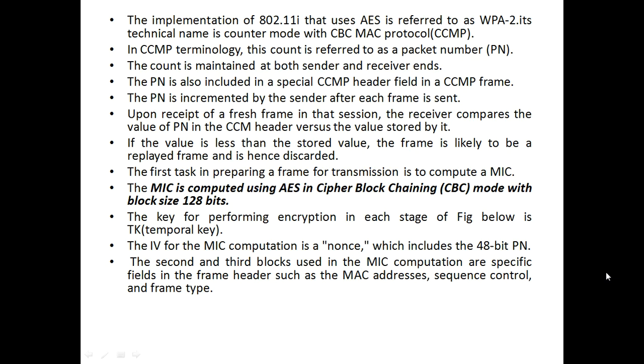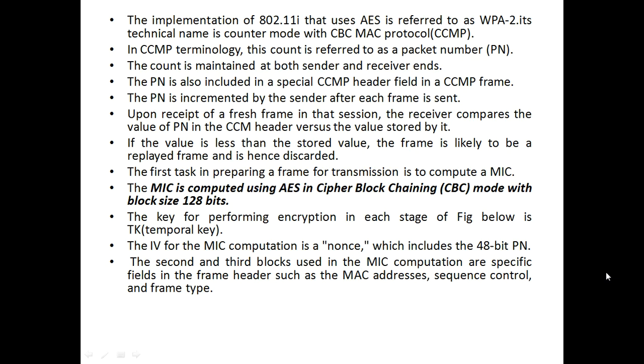Upon receipt of a fresh frame in that session, the receiver compares the value of the packet number in the CCMP header versus the value stored by it. If the value is less than the stored value, the frame is likely to be a replayed frame and hence is discarded. The first task in preparing a frame for transmission is to compute the message integrity check.